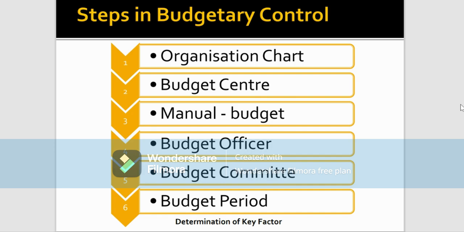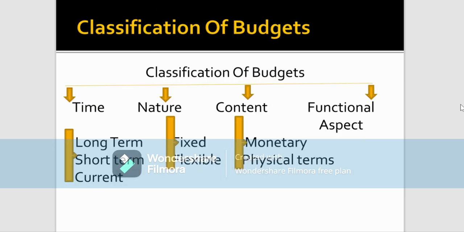Here you can see the classification of budget, and as I was telling, there are mainly four classifications of how we go about it. The first one is in terms of time. Long term budgets are generally prepared by a business or organization foreseeing a tenure of around 5 to 10 years. Short term budgets are generally prepared for 1 to 2 years. Current budgets are generally prepared on a daily or monthly basis, or at the maximum for a couple of weeks.